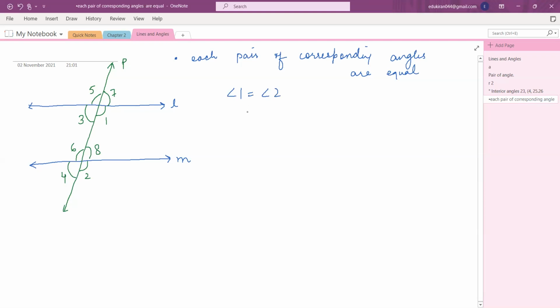Miraj, now keep on telling me what the pairs are. 3 and 4. Yes, so angle 3 will be equal to angle 4. Angle 7 will be equal to angle 8. Yes, right. And angle 5 will be equal to angle 6. Exactly. So you have to remember that when the lines are parallel, all the corresponding angles are equal to each other. So write it down.